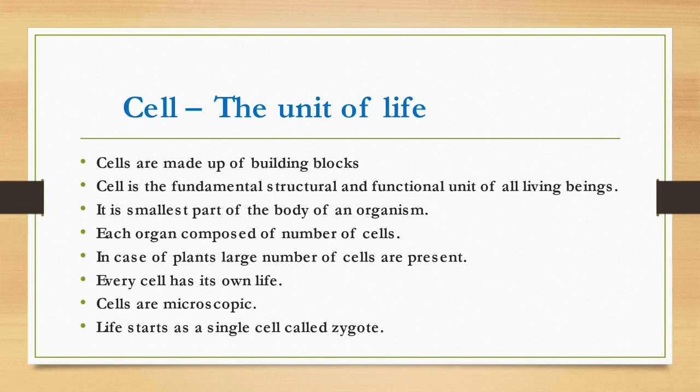Cells are microscopic. You know that cells are very small, they can't be seen by our naked eye. So we use an instrument called a microscope to observe the smallest cells. Life starts as a single cell called zygote. In all organisms, including ourselves, life starts as a single cell called zygote.